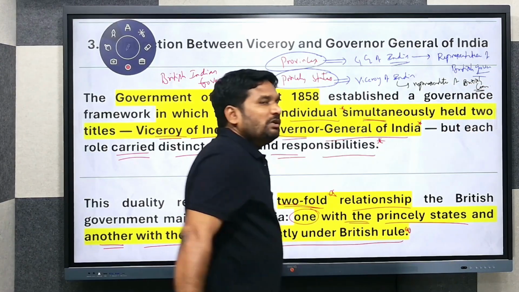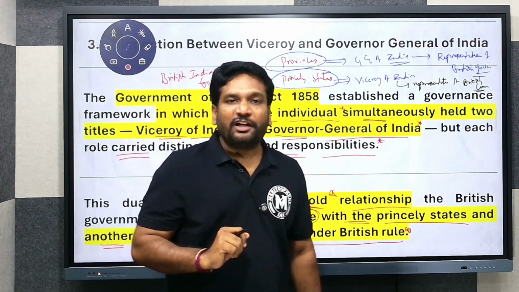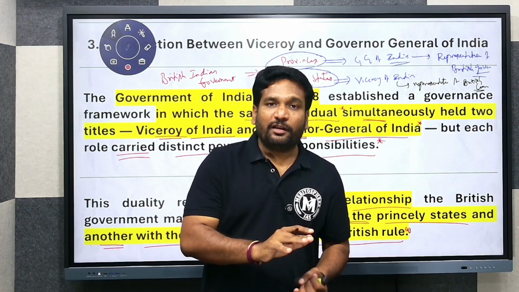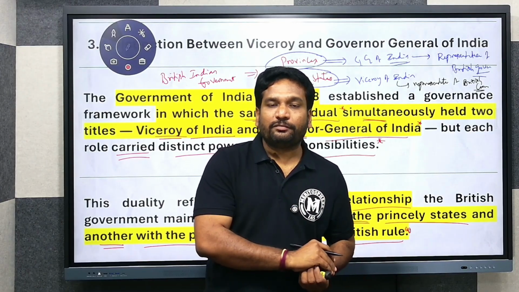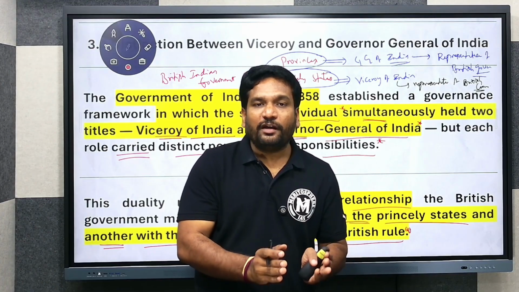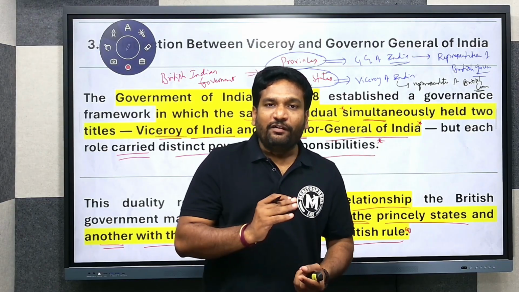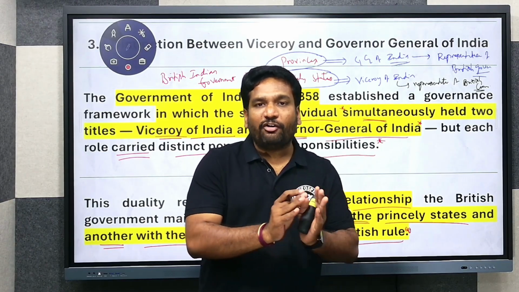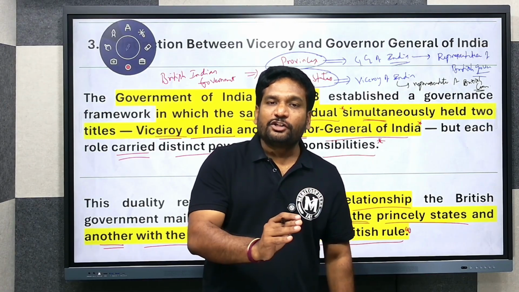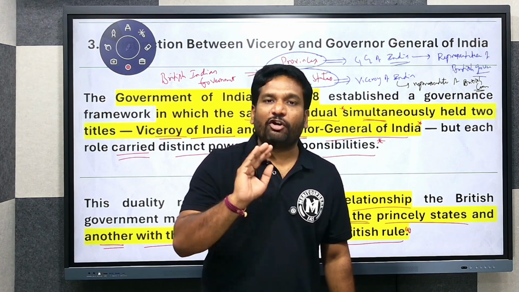Got my point? So in India, the British government is going to deal with two types of territories. One is British provinces, which are actually under the direct control of the British. And the other is princely states. They are under the control of the Indian rulers, but they are subjected to the British supremacy. So whenever the Viceroy and Governor General of India is going to deal with the provinces, then he assumes the title of Governor General of India, and this person is the representative of the British government.